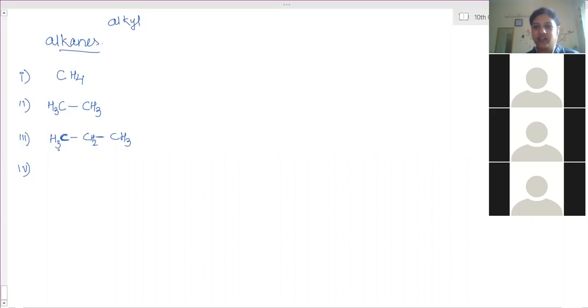Don't get confused. Till now, all are single bonds, but here one hydrogen is less, so one electron is not bonded and is free.